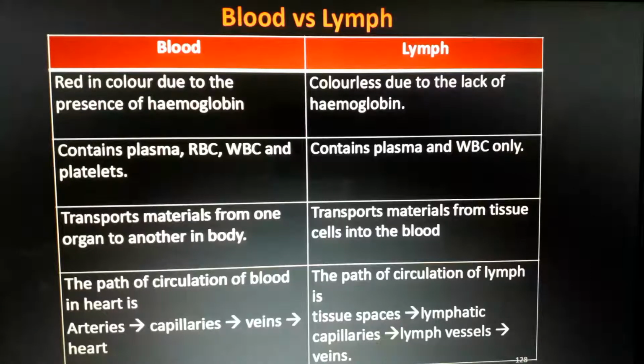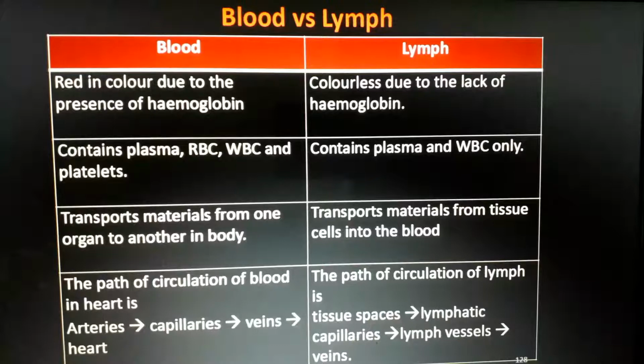The next one is that it transports materials from one organ to another in the body. You already know that: oxygen, carbon dioxide, other nutrients and all. Lymph transports materials from tissue cells into the blood. Okay, that's the opposite. The remaining water and all, whatever thing is good for our body, will be transported back by the lymph.